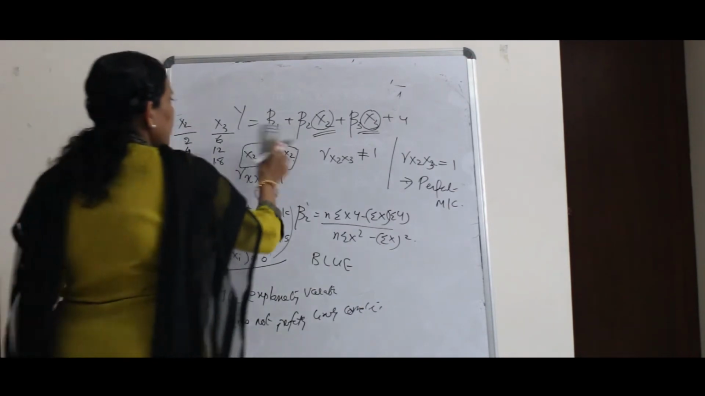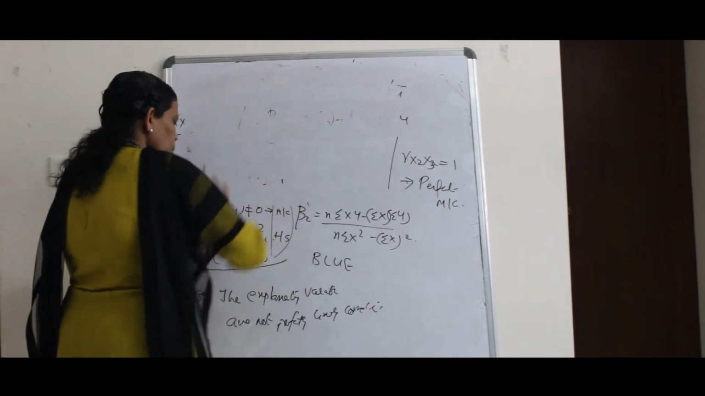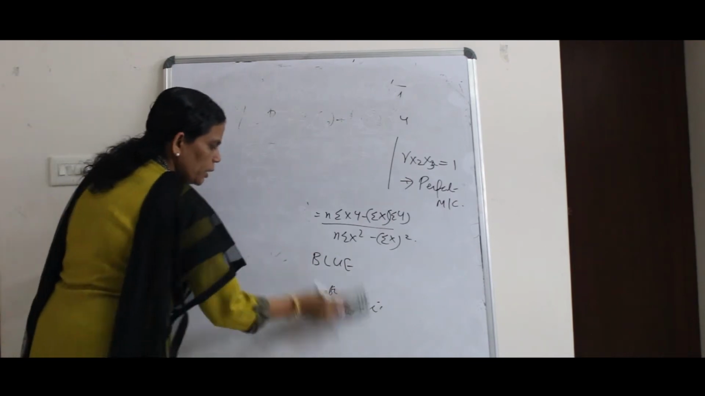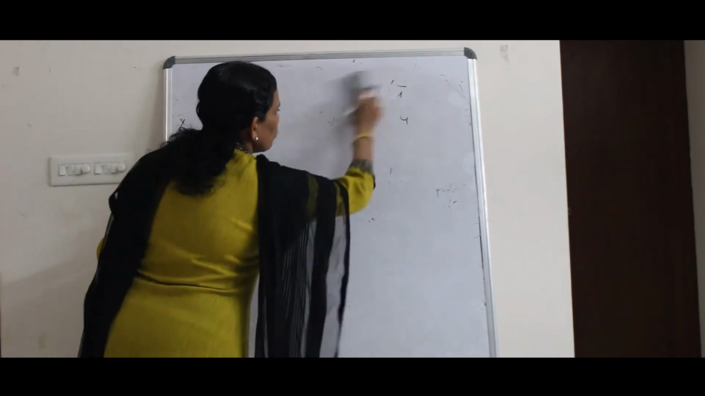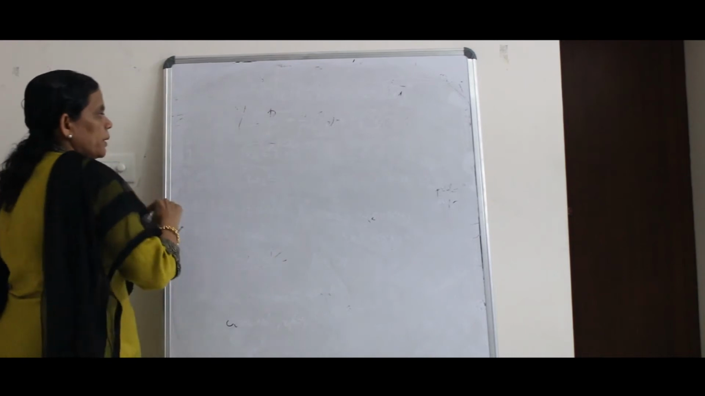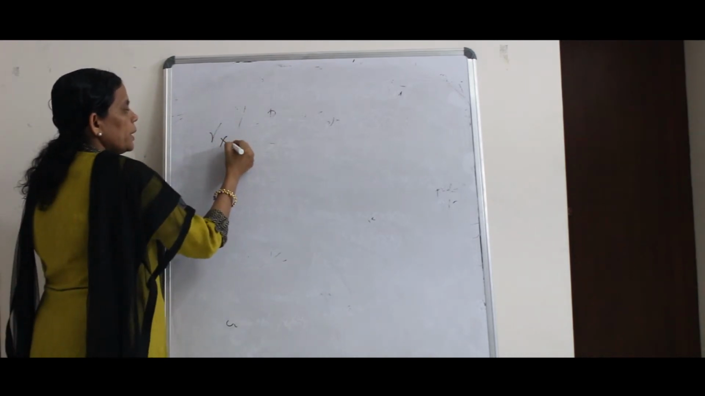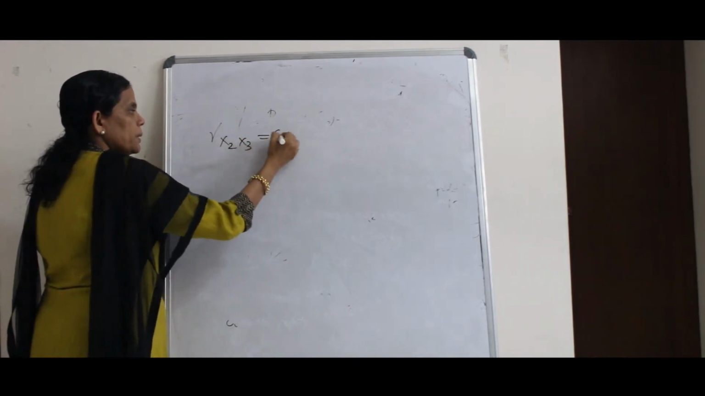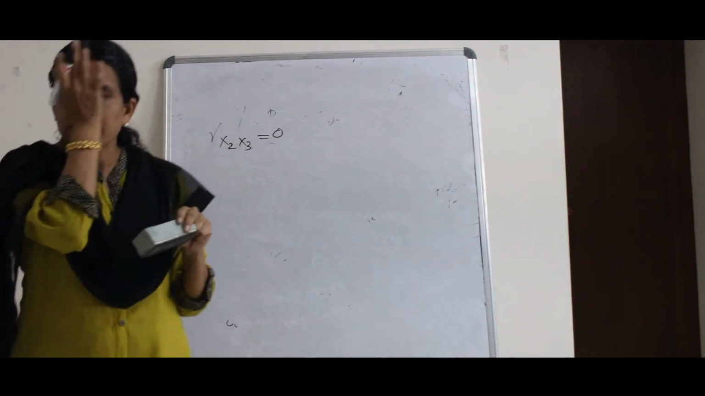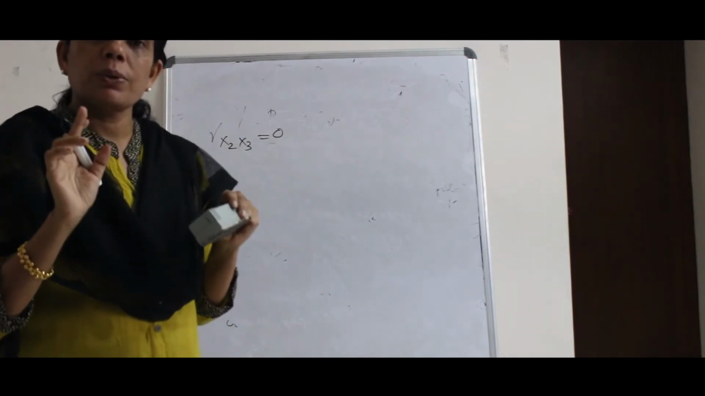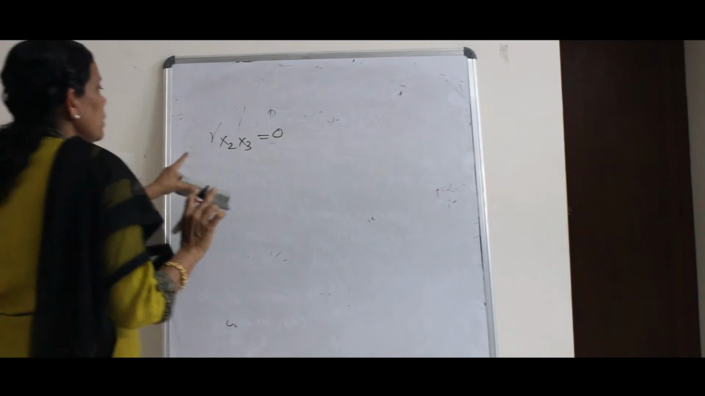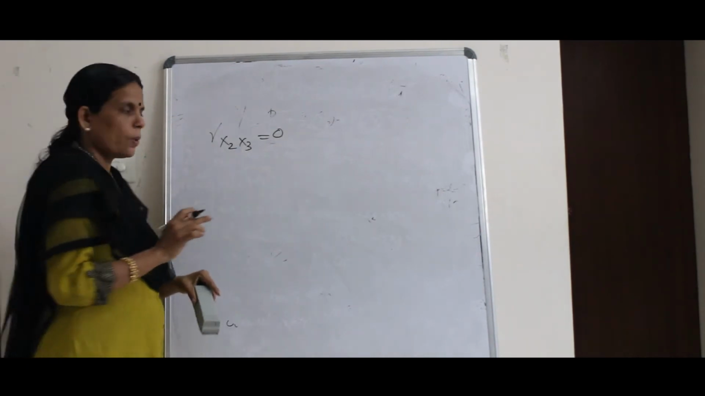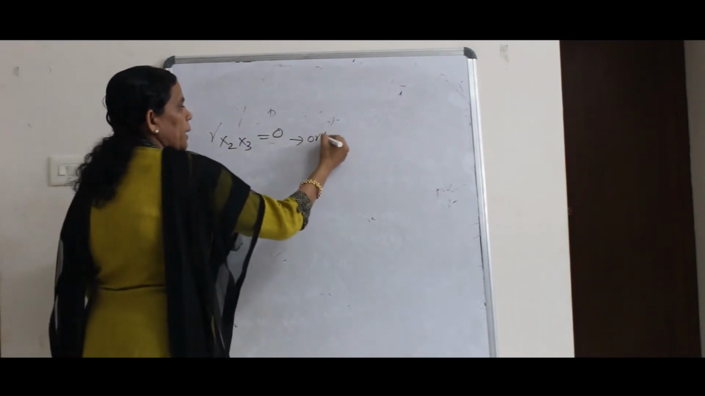And on the other extreme, if there is no linear relationship between these two variables, we are using two variables x2 and x3 in the regression, and if there is no relationship, then we say that r x2 x3 is equal to 0. Collinearity between these two variables is equal to 0. This is called orthogonality.